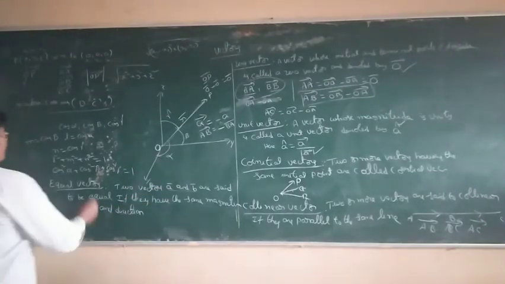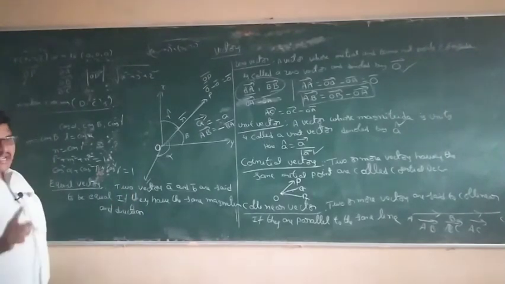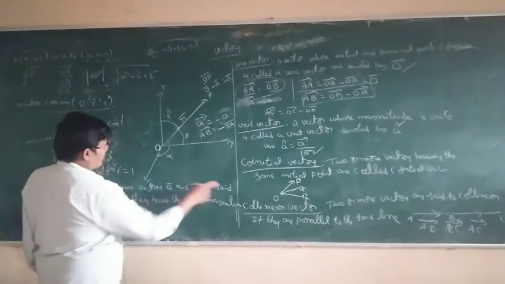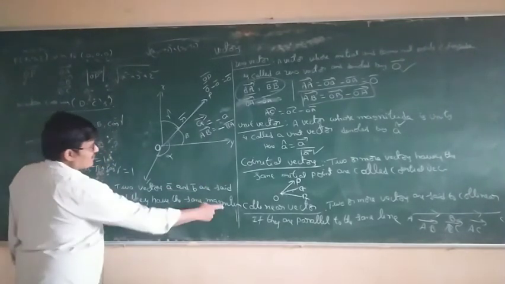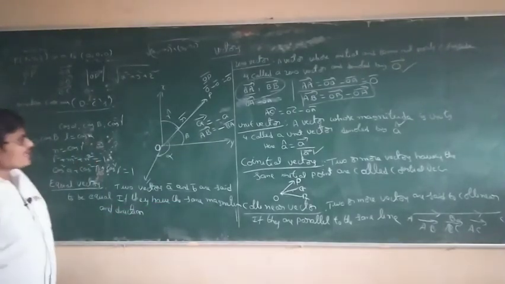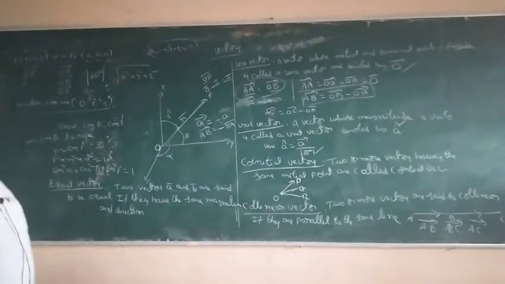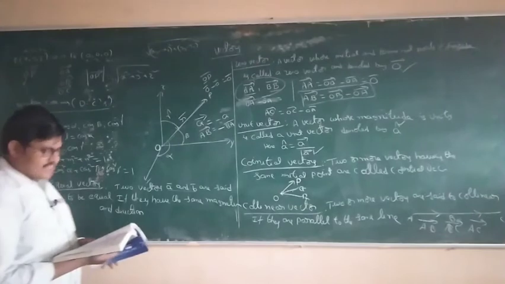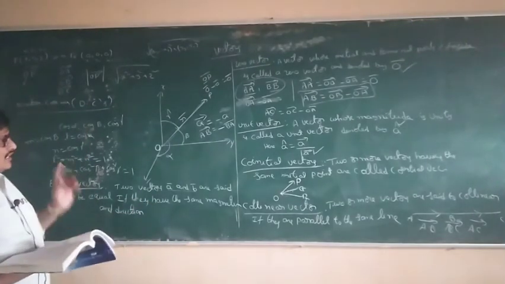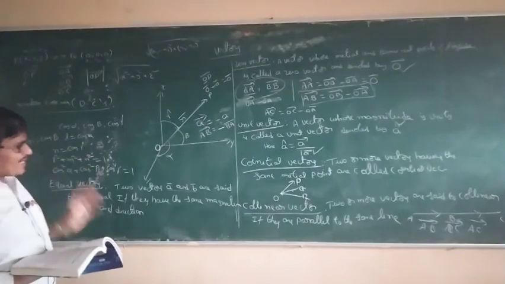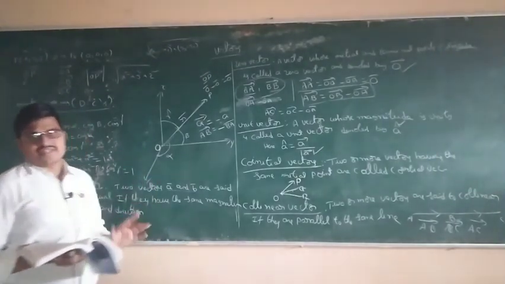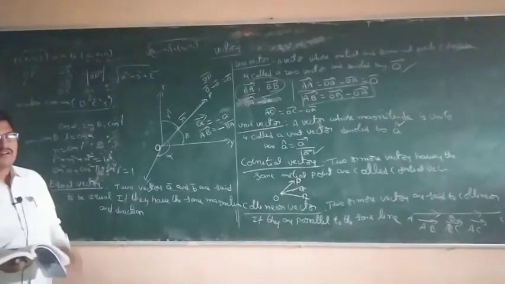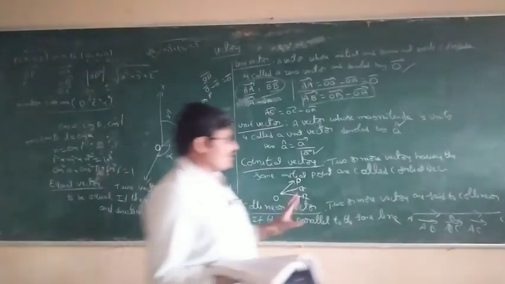Next, equal vectors. Two vectors are equal when magnitude and direction are all the same. So two vectors A bar and B bar are said to be equal if they have the same magnitude and direction. Next, negation of vector. A vector that has the same magnitude but opposite direction is called negation of vector. This is the negation of vector.